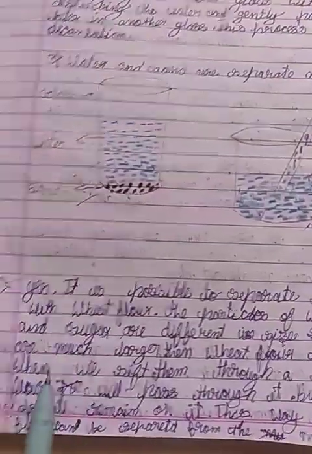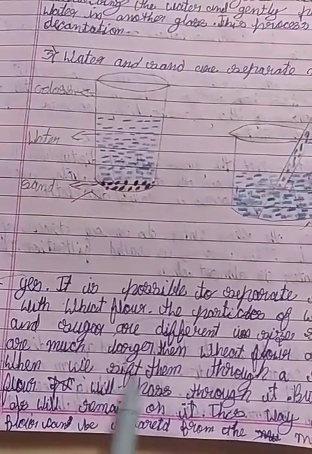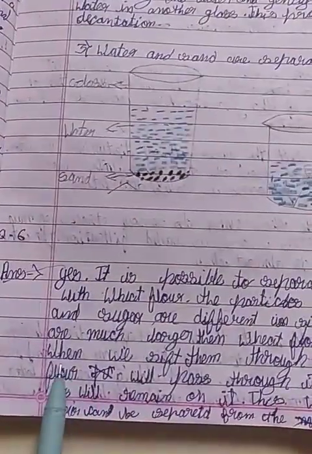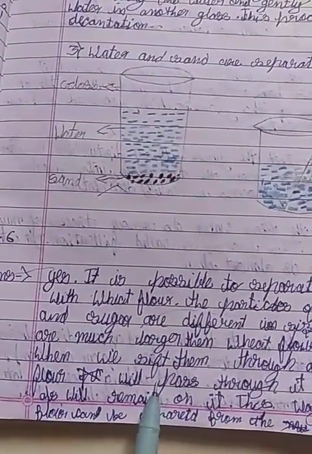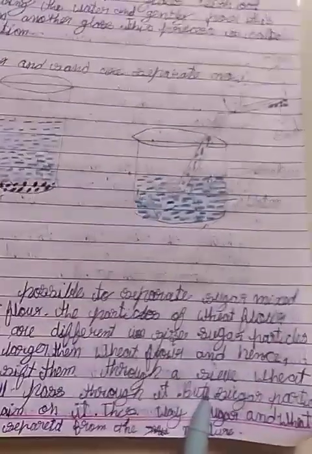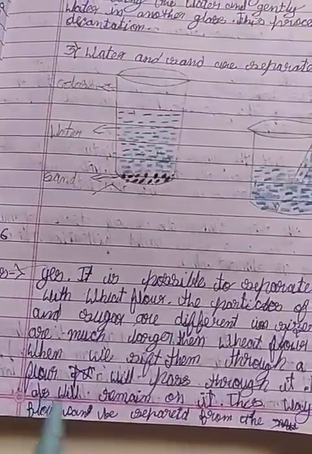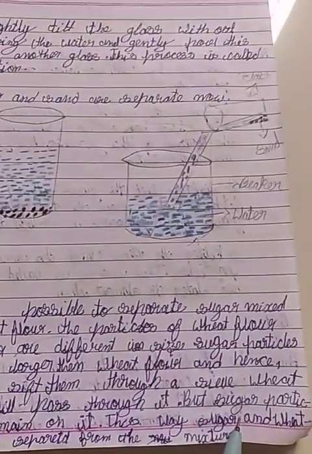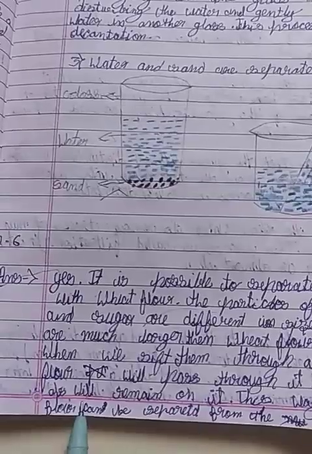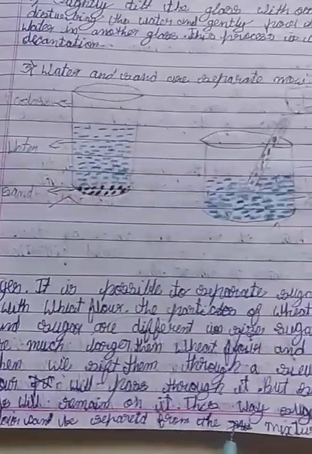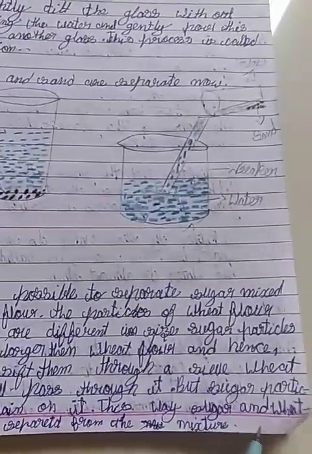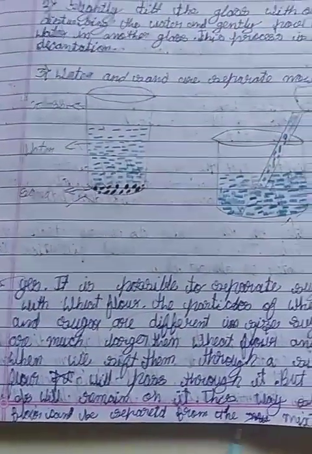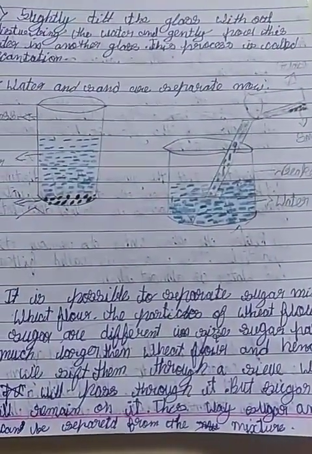Sugar particles are much larger than wheat flour, and hence when we sift them through a sieve, wheat flour will pass through it, but sugar particles will remain on it. This way, sugar and wheat flour can be separated from the mixture.